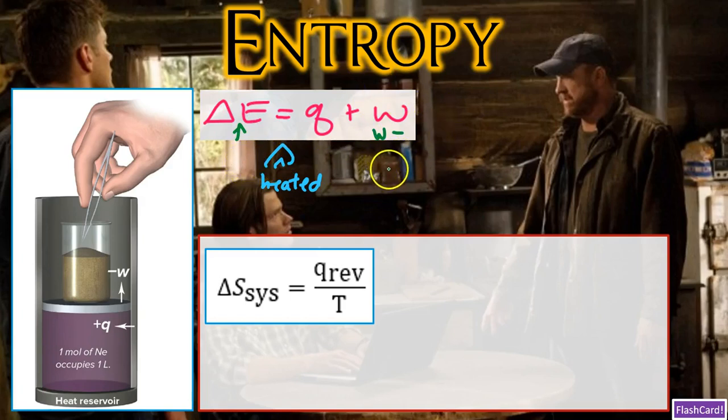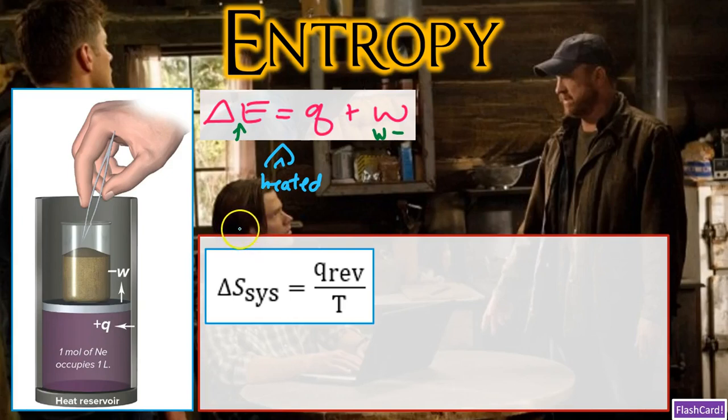And so since work is being done by the system, work is going to be a negative value. And the type of work that's being done by the system might mean it might expand or push against something, okay? And the change in entropy is going to be a way of understanding how the energy and particles are dispersed or spread out within the system as it heats up and performs that work, okay, folks?